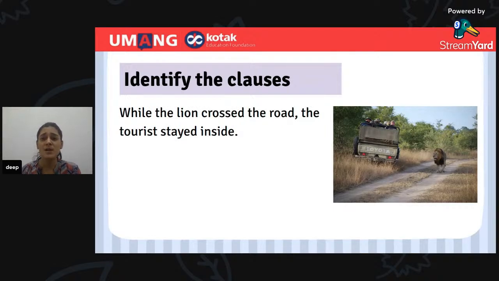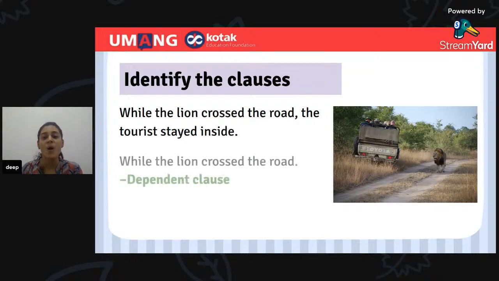While the lion crossed the road, the tourist stayed inside. Now look at the sentence carefully. Which is DC, that is the dependent clause, and which is an independent clause in this sentence? Quickly. And remember that it is not necessary always the sentence will start with an independent clause. It might start with dependent clause as well. Oh, great. I can see your answers coming already in the chat box. Let us have a look at the answer.